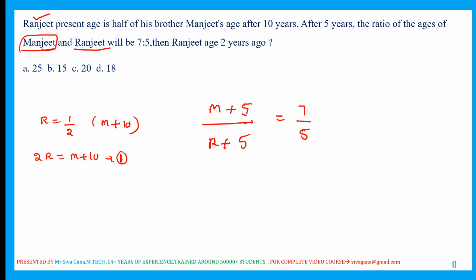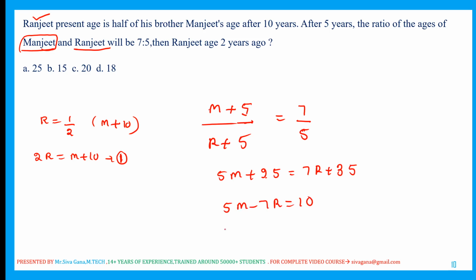So cross multiplication, 5m plus 25 is equal to 7r plus 35. So 5m minus 7r is equal to 10.